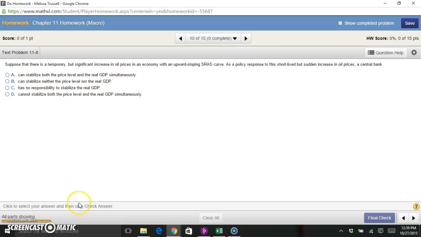So our choices are, can the central bank stabilize both the price level and the real GDP simultaneously? Can they stabilize neither the price level nor the GDP? Do they have no responsibility to stabilize the GDP? Or can they not stabilize both the price level and the GDP simultaneously? I think the best way to start off with this is by drawing the picture, and we'll look at how things change.